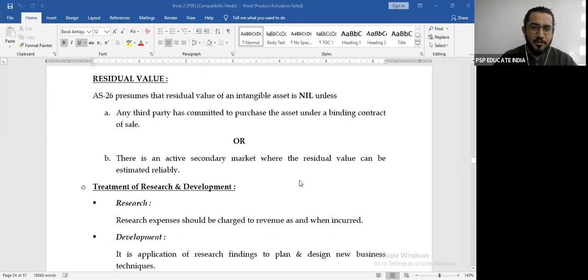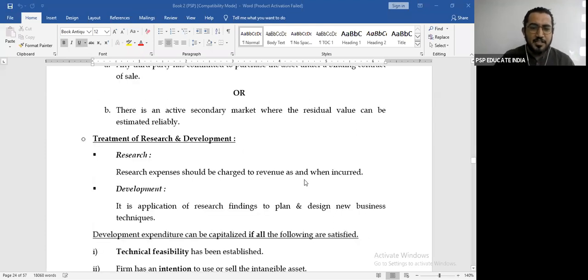After that, we came to the next concept, which was the residual value. So Accounting Standard 26 will always assume that the residual value of an intangible will be nil. In two circumstances, it will not be nil. The first one is if any third party has committed to purchase the asset under a binding contract of sale, or there is an active secondary market where the residual value can be estimated reliably. So if any one of these two conditions is satisfied, then of course you will have a residual value. Otherwise, the residual value of an intangible will always be nil.